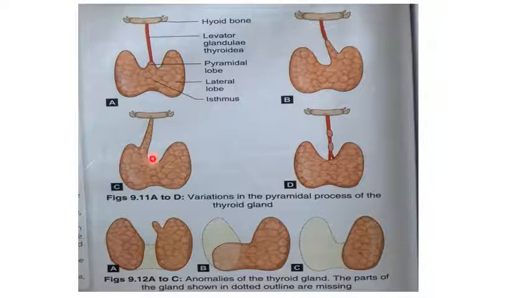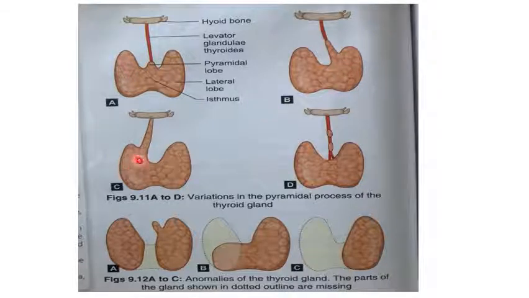Now, this diagram is showing the various anomalies of shape. This is the pyramidal lobe which arises from the isthmus and extends up to the hyoid bone by the levator glandulae thyroideae. In this diagram, the pyramidal lobe arises from the left lobe of the thyroid gland.